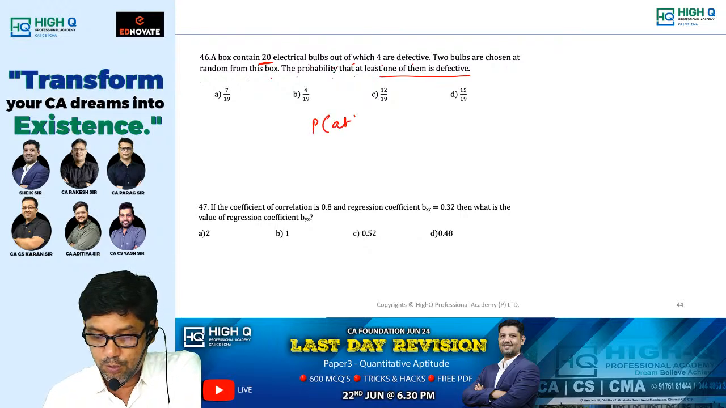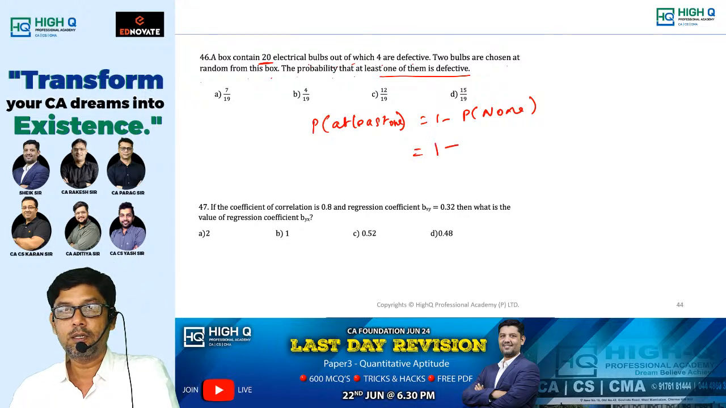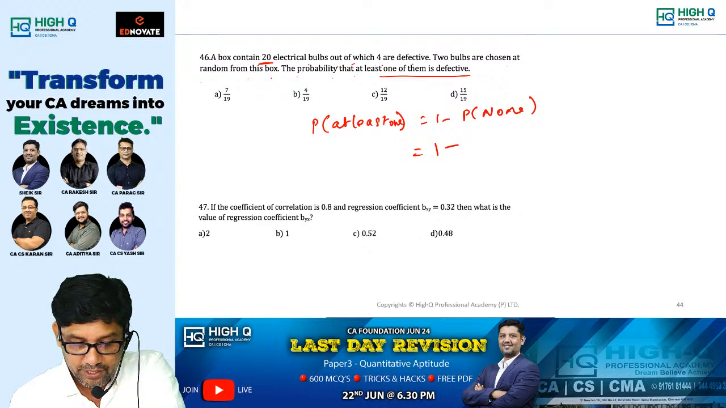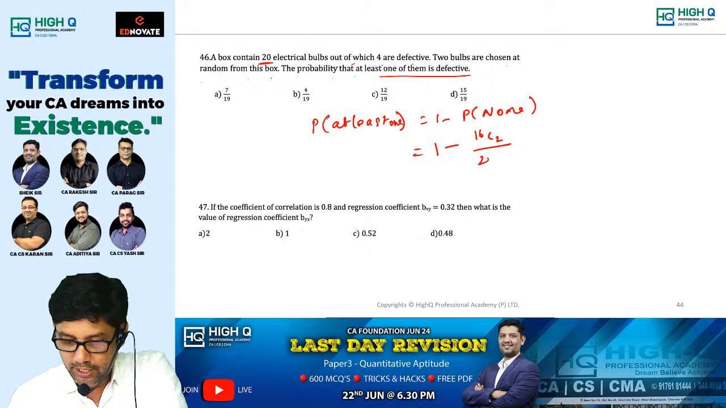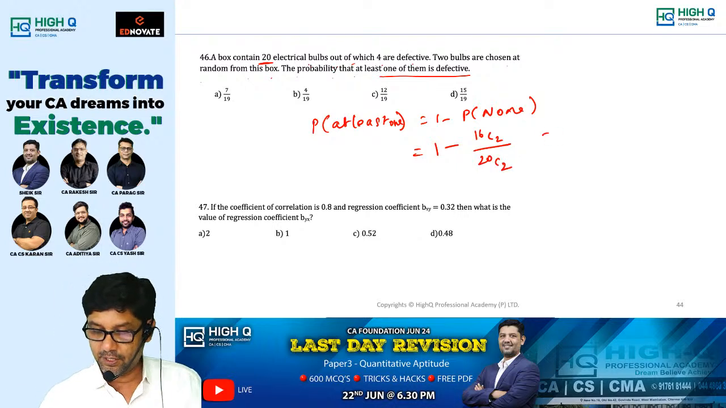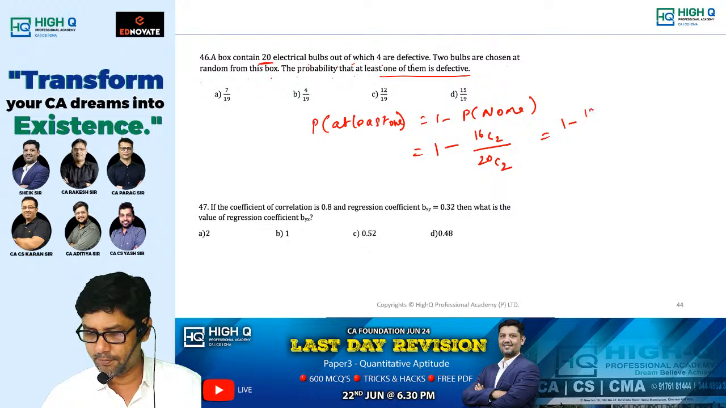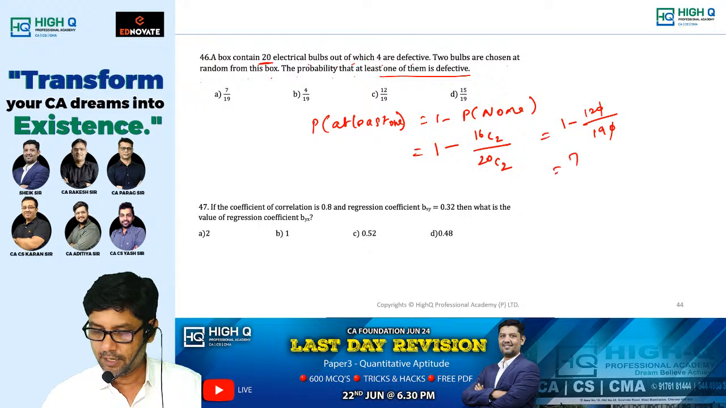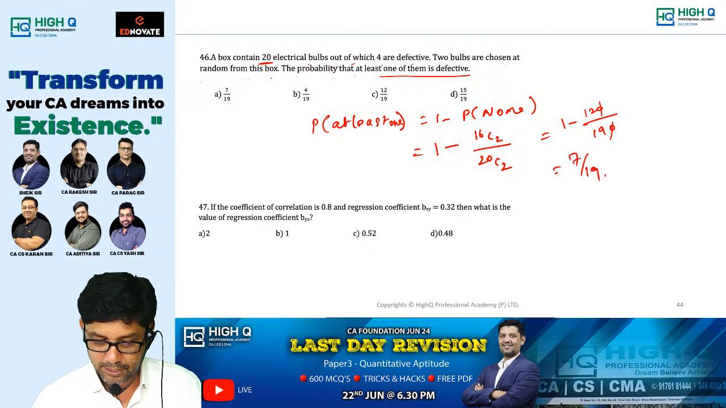What is probability of at least one formula, my dear? 1 minus probability of no defective, right? What is my probability of no defective? All are non-defective. Total how many are non-defective? 16 are non-defective. So 16C2 divided by 20C2. Can you please simplify this? 1 minus, what is 16C2? 120 divided by 20C2, which is 190. Cut. 7 by 19. Do we have 7 by 19 in the option? Yes, option A.